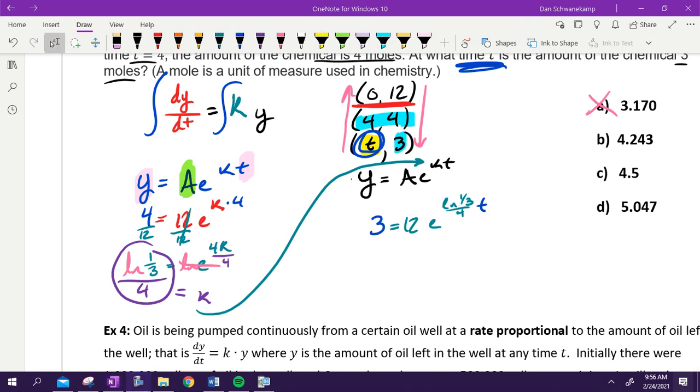We set it up. First thing we're going to do is divide by 12. So that's 1/4 equals E to that K value times T. I already know what that K is, so I'm not going to write it down. Then I'm going to take the natural log of both sides. And then to finish, I need to divide by that K value that we already found in our calculator.